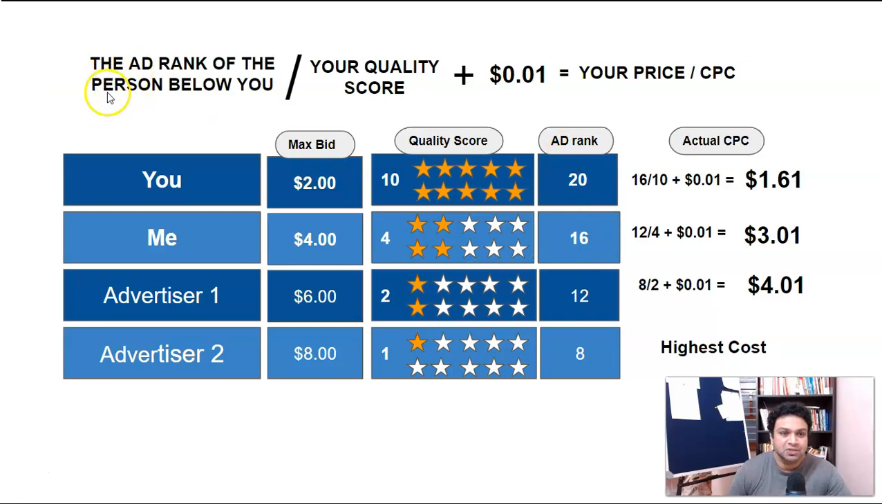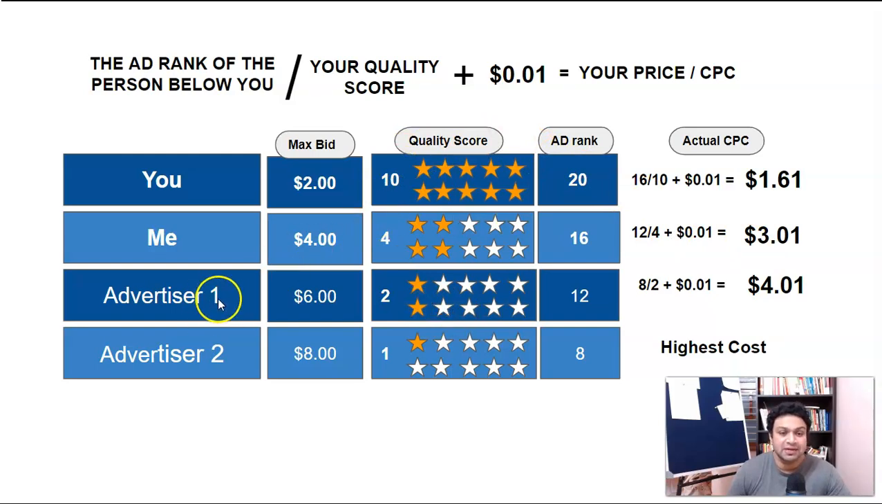For me, the actual CPC is the ad rank of the person below you, and below me there is an advertiser whose ad rank is 12. Your quality score and my quality score is 4. 12 divided by 4 plus 1 cent is equal to $3. This is the difference here you can see. So now you can understand quality score plays a big role to get this CPC.